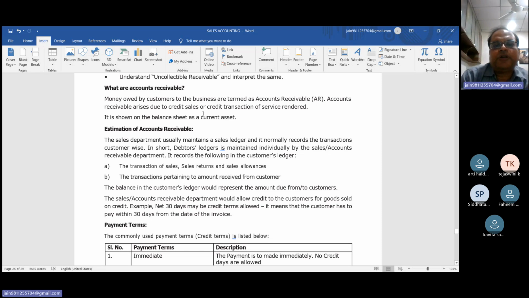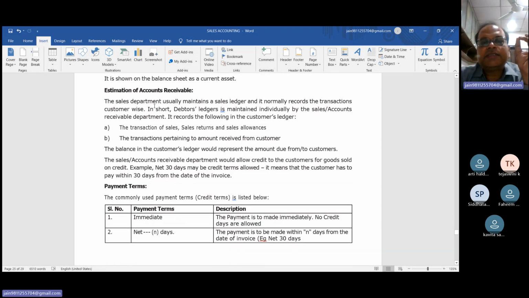Now, estimation of account receivable. The sales department usually maintains a sales ledger, and it normally records the transactions customer-wise. We have already discussed in the same chapter how to prepare the cash book and how to prepare the sales register. In short, the debtor ledger is maintained individually by the sales or account receivable department.